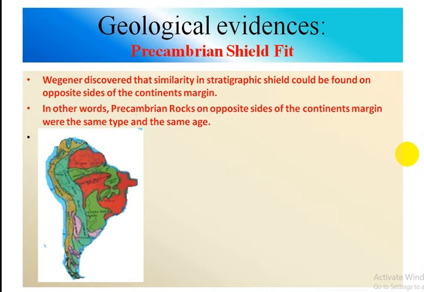So this is the geological map of South America. The cratons are shown in red color.